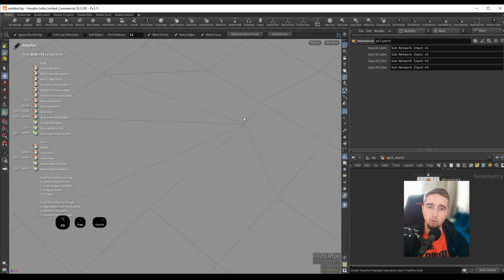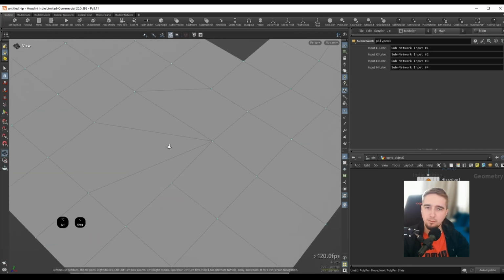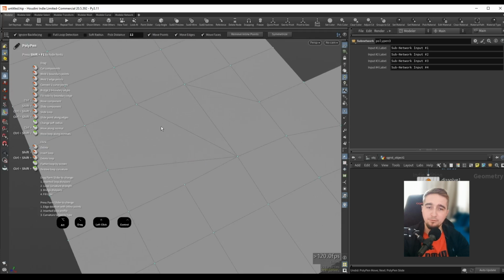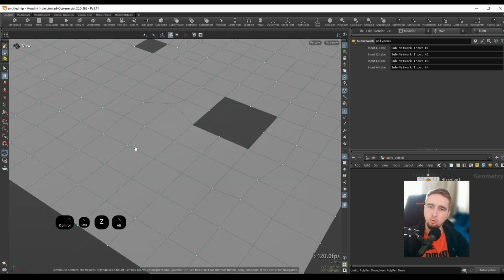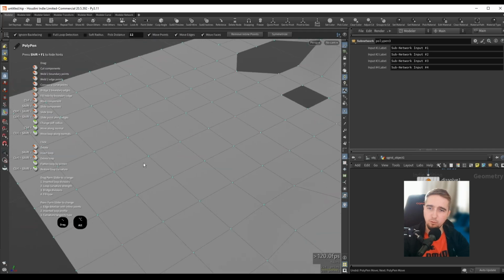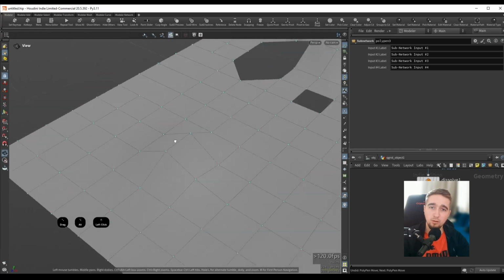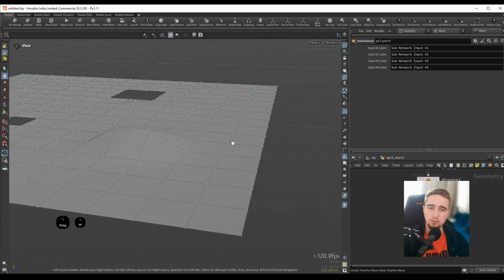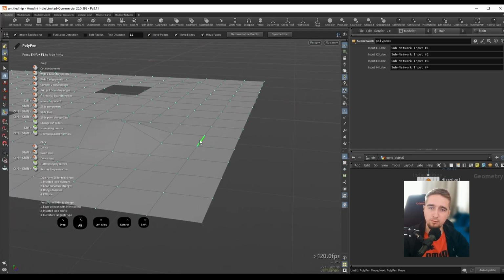So if I just hold down control and move the point around, we can see that the points are fused. So let's maybe undo this. We can also use combinations with our middle mouse button. If I hold down control and select a point, this will push it along the normal. This also works on edges. And if I want to move an entire loop along the normal, we can hold down control shift, middle mouse button drag, and we can push an entire loop along the normal.